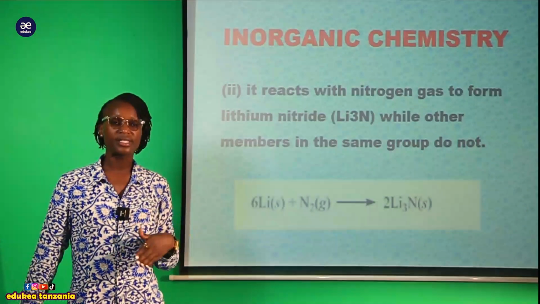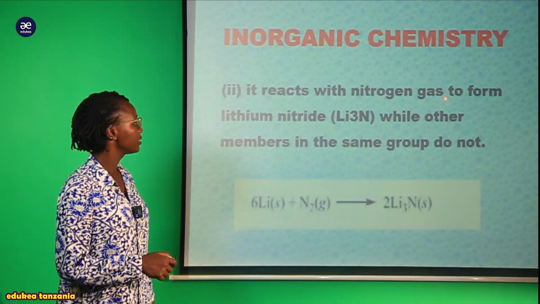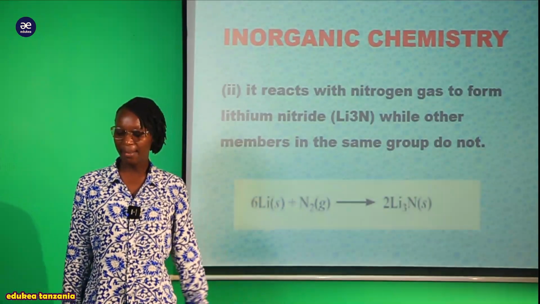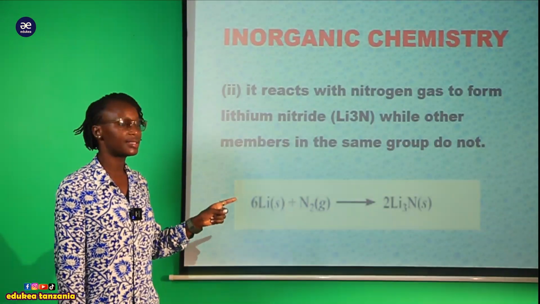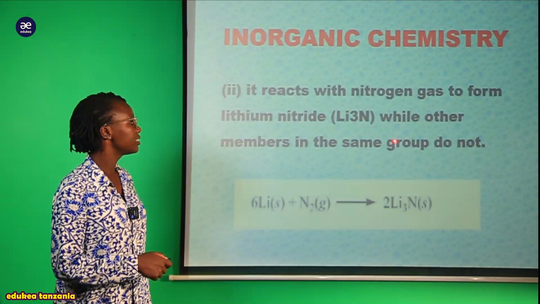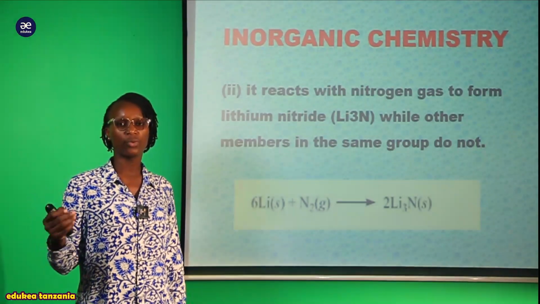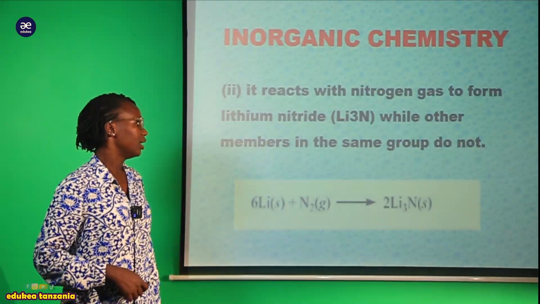Okay, another aspect is this one, kwamba lithium reacts with nitrogen gas to form lithium nitride. Kwamba lithium ana tabia ya kuundergo reaction with nitrogen gas. Sasa akiundergo reaction with nitrogen gas, obviously directly is going to form lithium nitride. Lithium nitride maana kwamba tuna lithium with 3 atoms, lakini pia tuna nitrogen behind.